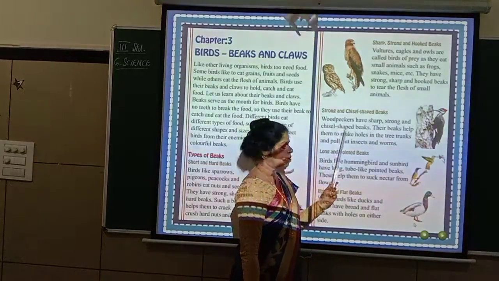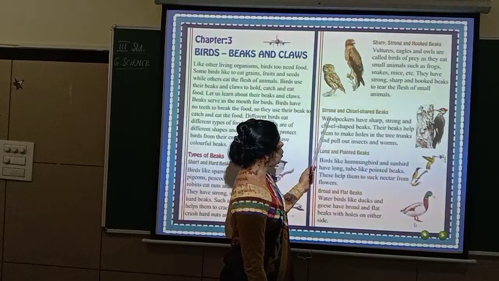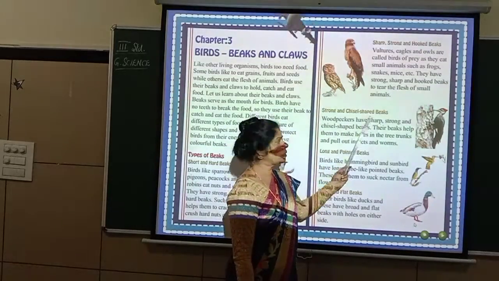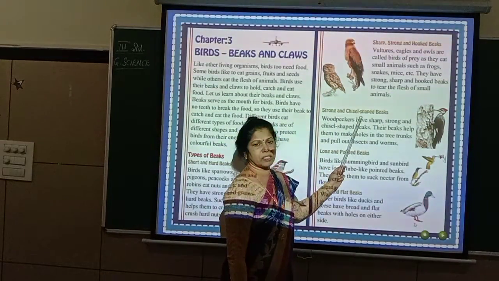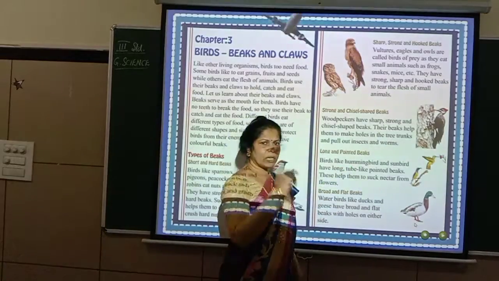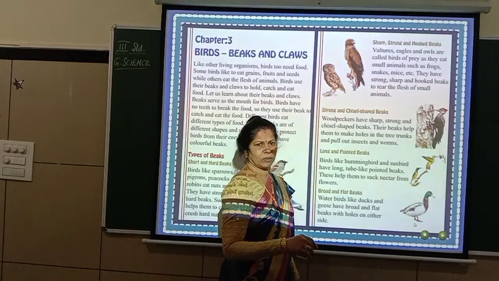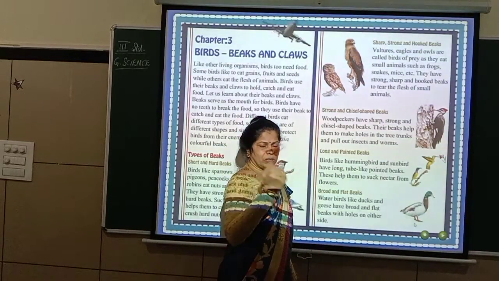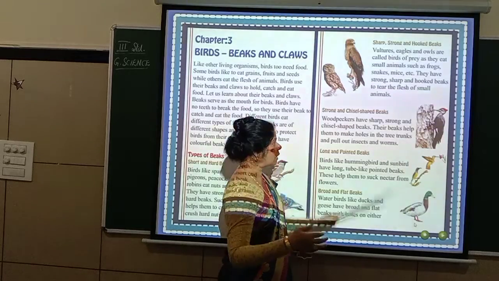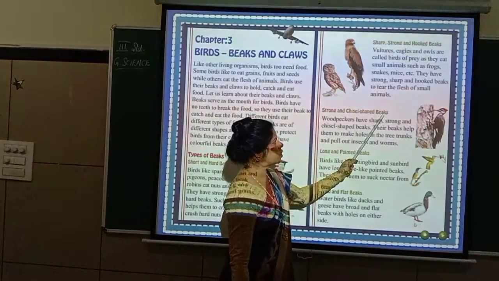Now coming to the next one. Strong and chisel shaped beaks. Chisel means what? Like udi, what you call. So hard it will be, then to cut the wood and all they use like that. Strong and chisel shaped beaks.